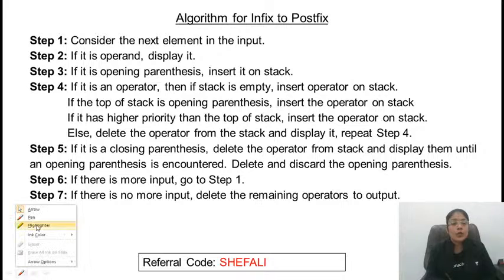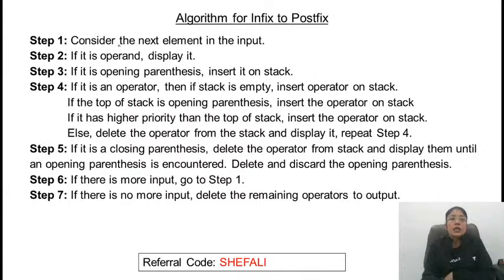What's the algorithm? We have already discussed this. Consider the next element in the input. There can be only two options: the element will be either an operator or an operand. If it is an operand, then just print it, display it. If it is an opening parenthesis, then consider this as a new expression and insert that on the stack.